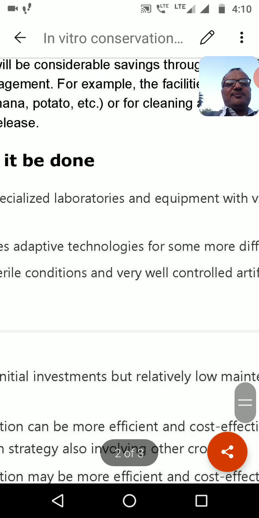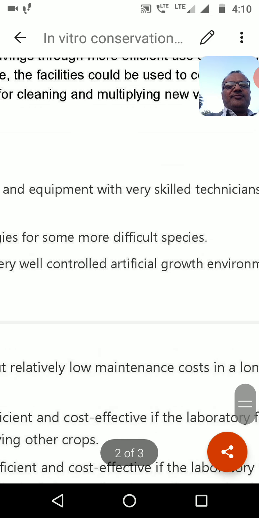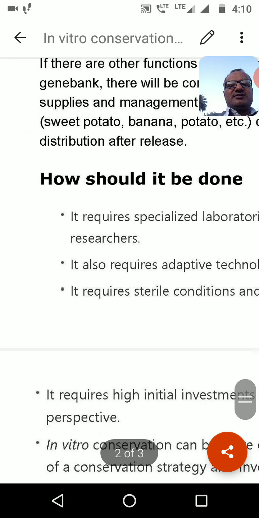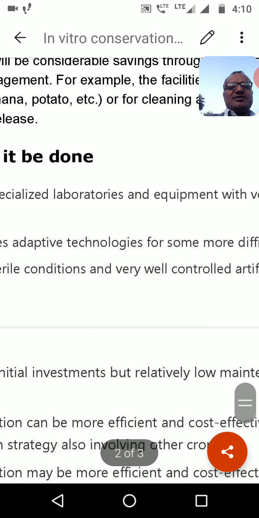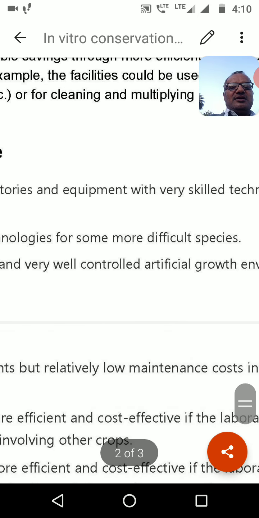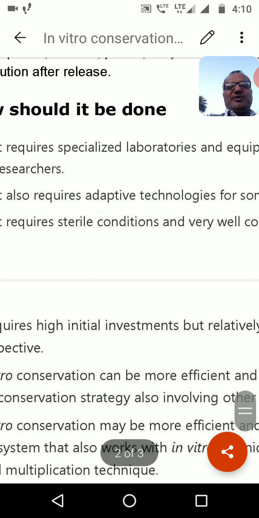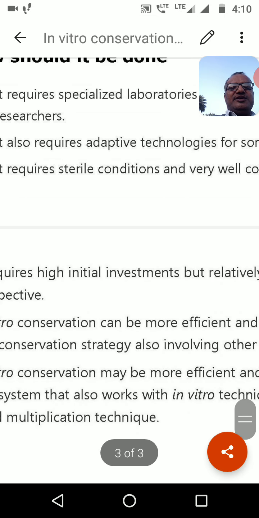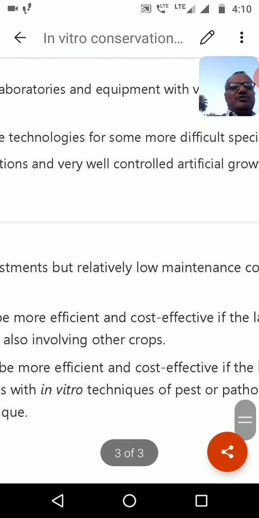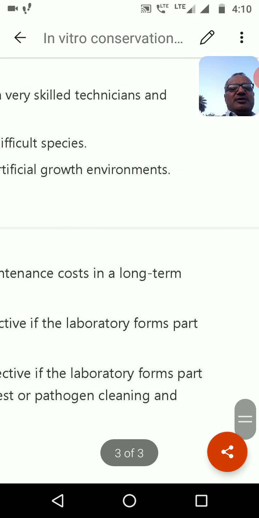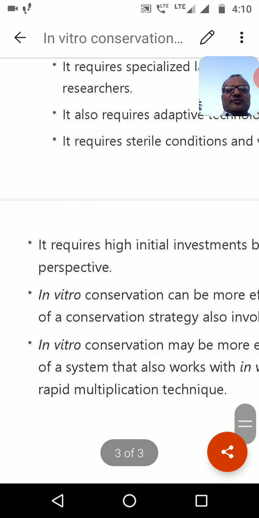It also requires adaptive technology for some more difficult species. It requires sterile conditions and a very well controlled artificial growth environment. It requires high initial investment but relatively low maintenance cost in the long-term perspective.